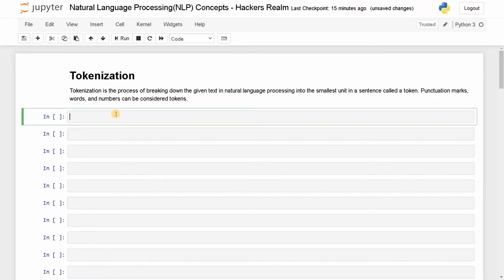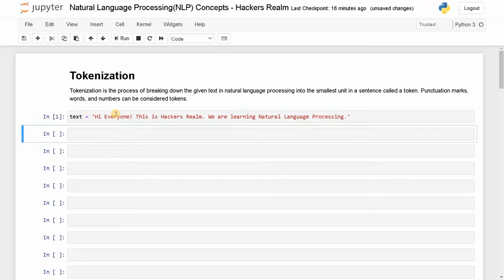Now for this, let's create an example text. I'll just say text equals, "hi everyone, this is hackers realm, we are learning natural language processing." Okay, so these are the words we are having. This is the whole text.